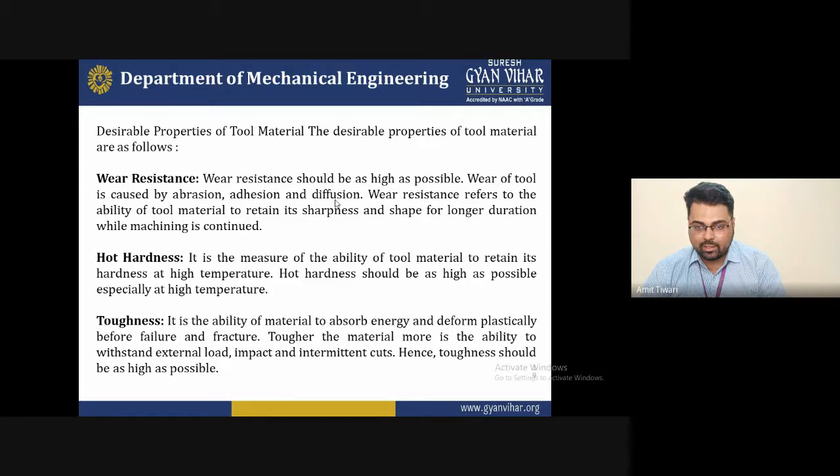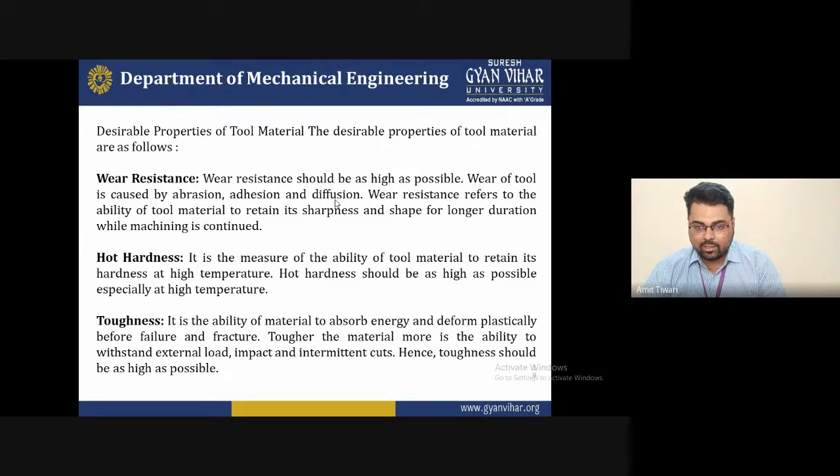To resist the tool wear, you must give good hardness. So hardness is the most important point to resist wear, because hardness indicates the wear resistance phenomenon. If you increase the hardness, you will reduce the wear phenomena. So what type of material, what type of alloy will you select for increasing the hardness? This is the main objective of this PPT, to understand how you can select a good material on the basis of different conditions.